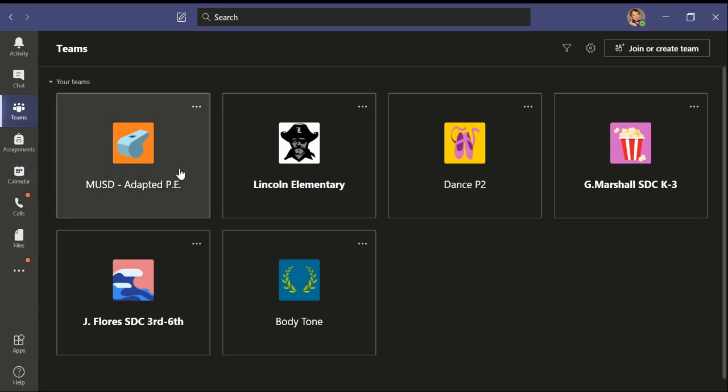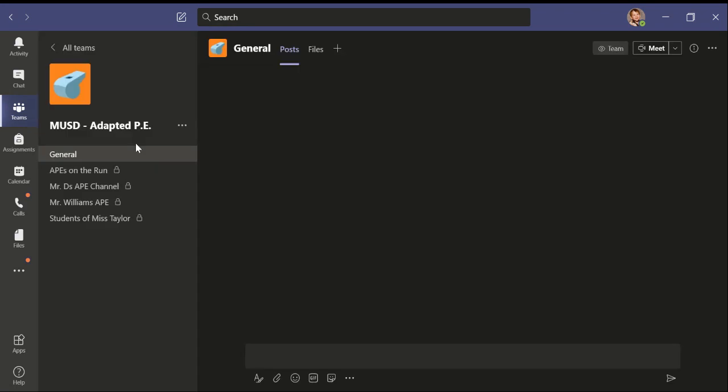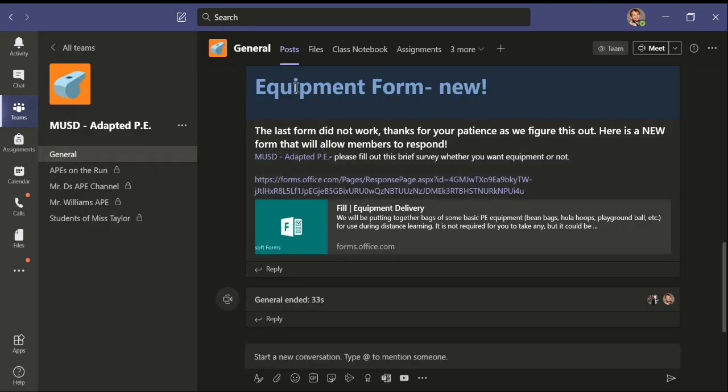Today we're going to do a brief overview of Teams. We're going to go to Teams, and your child should have this one right here if they have APE. If not, there could be a hidden channel underneath that you can locate. We're going to open it up, and as you can see, this will be our general channel. This is where most of the posts are going to be.